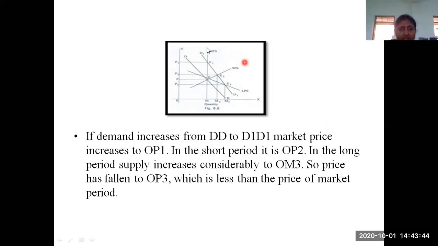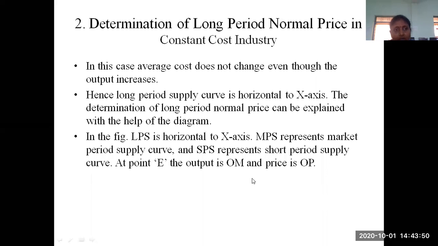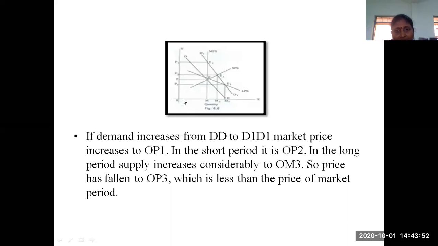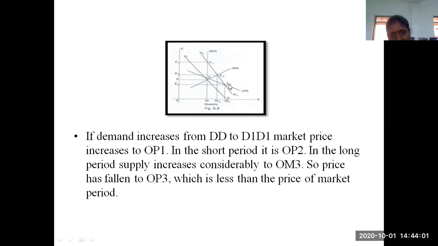Like that, the price falling also we can see. See here, if you take LPS, whenever the demand increases to D1, D1 intersects your LPS at E3. When you project this E3 onto the y-axis, the projected point is called P3.